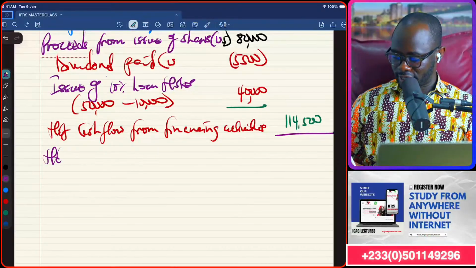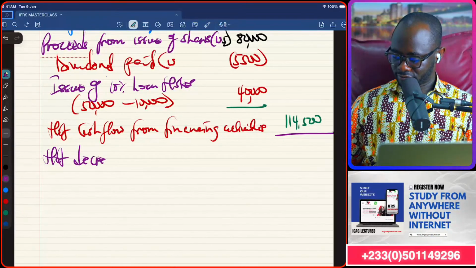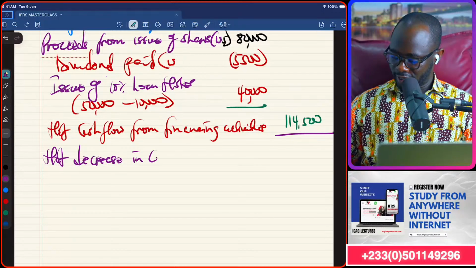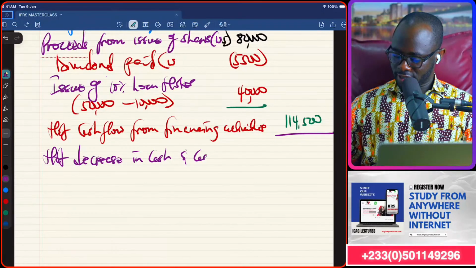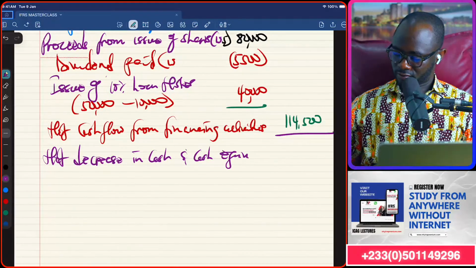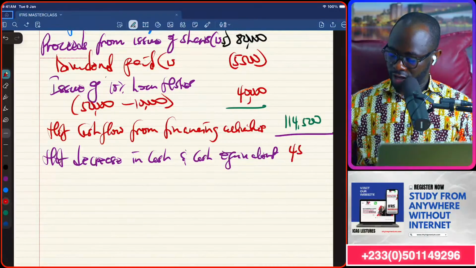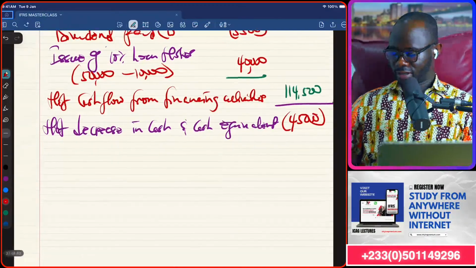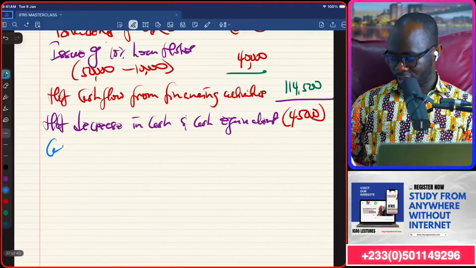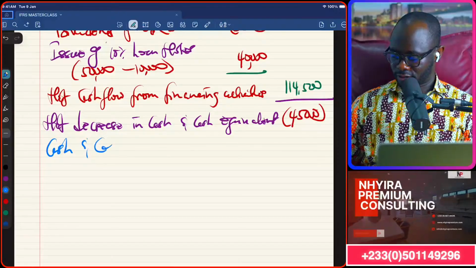So we'll call that net decrease in cash and cash equivalent, which is 45,000 negative. Then we are going to bring in the cash and cash equivalent brought forward.